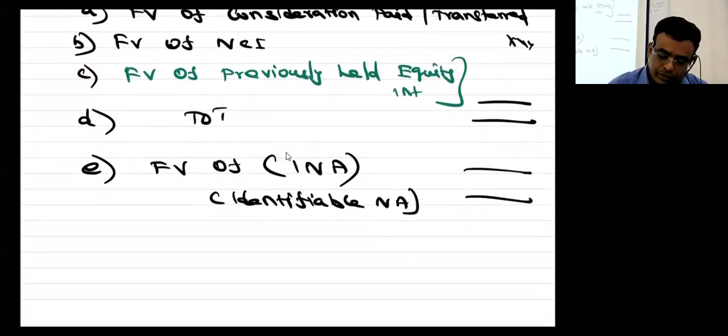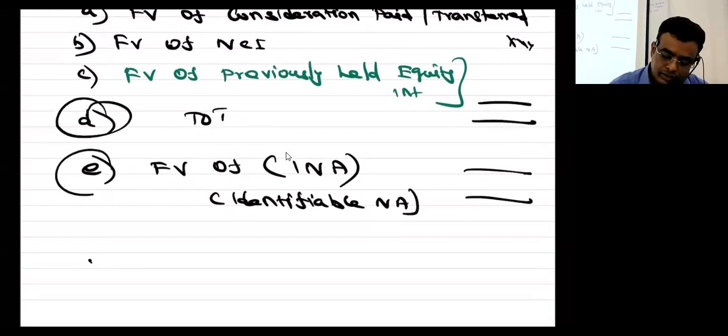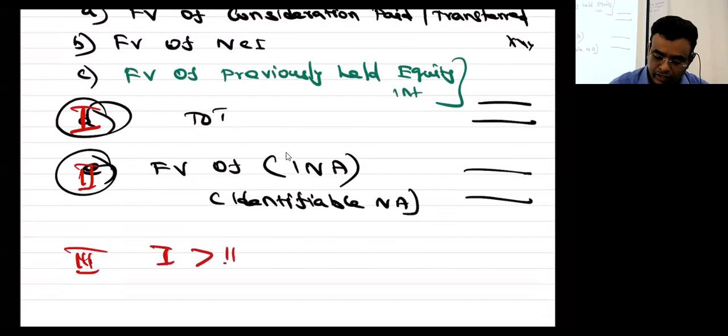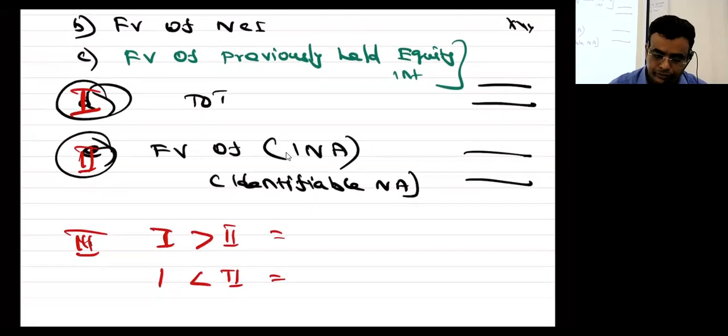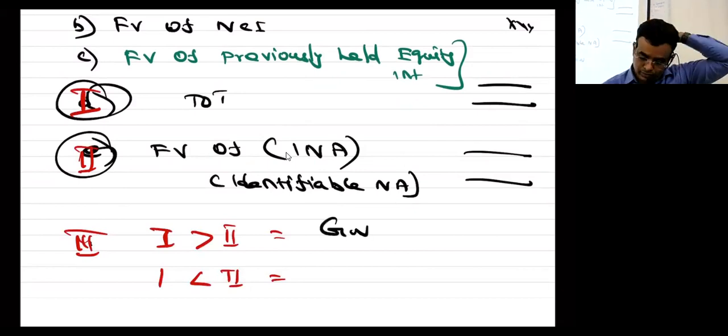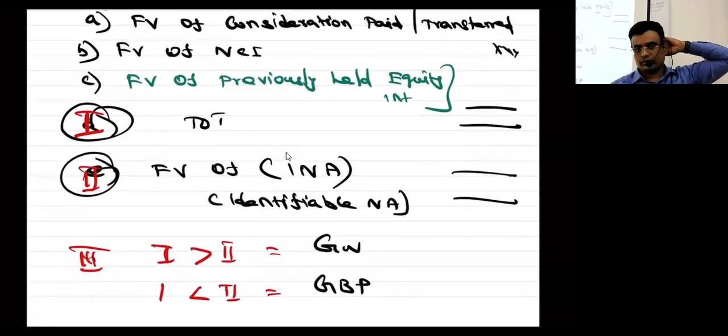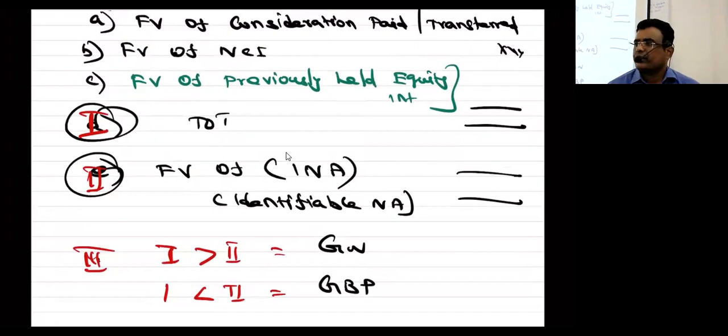Now, or otherwise you can write this as Roman letter 1, this as Roman letter 2, Roman letter 3. 1 greater than 2, 1 less than 2. சொல்லுங்க, எப்ப goodwill, எப்ப gain? When the purchase consideration is more than the net assets, it is goodwill, and when the purchase consideration is less than the net assets, it is gain on bargain purchase. Of course everybody knows that.